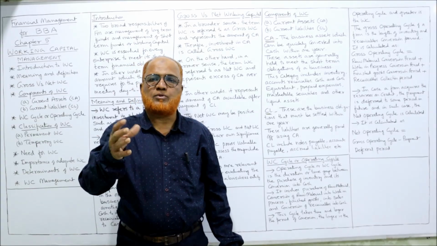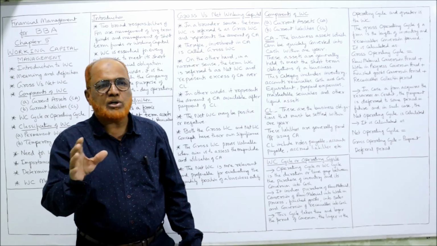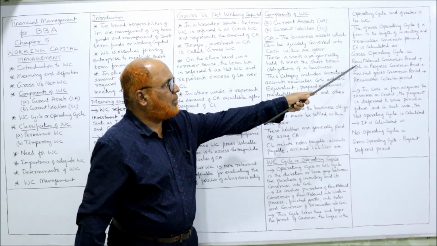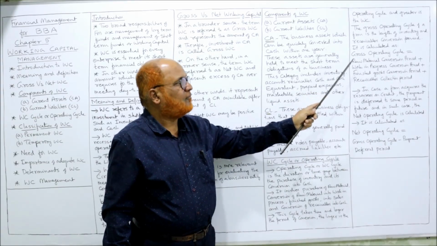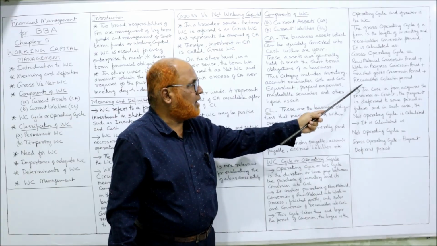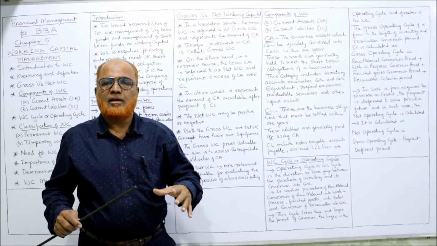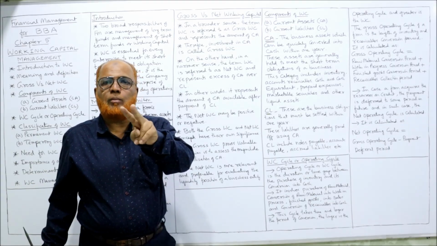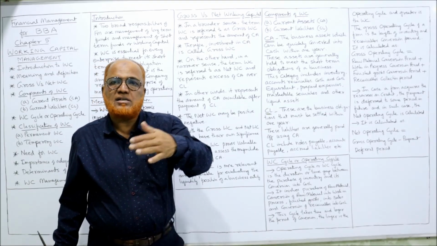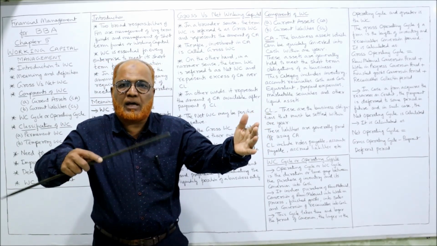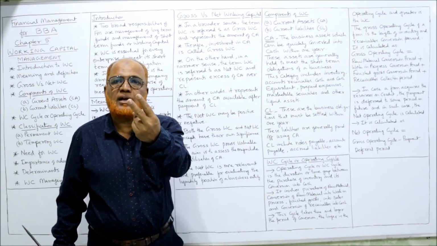So we have two concepts, gross working capital cycle and net working capital cycle. Gross working capital cycle means the raw material conversion period, then work in progress conversion period, finished goods conversion period and receivables collection period. For example, inventory: when inventory is purchased, it will be in stock for 2 months. After 2 months the inventory is passed on to the factory to convert it into finished goods. So work in progress, the work is going on. It will take 2 months.